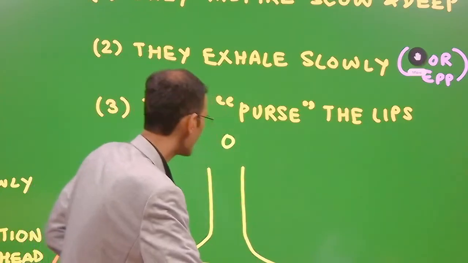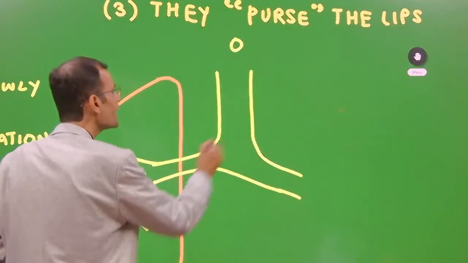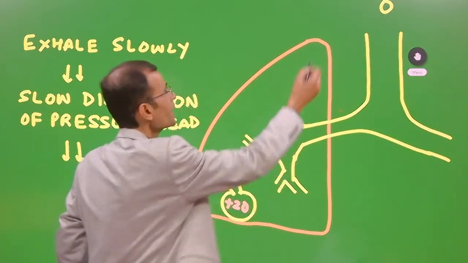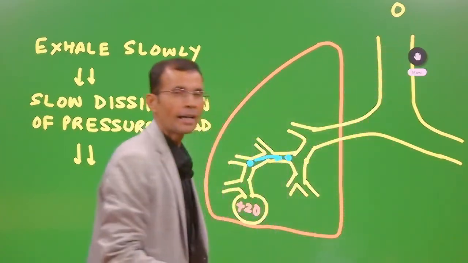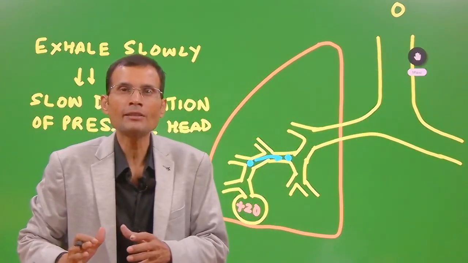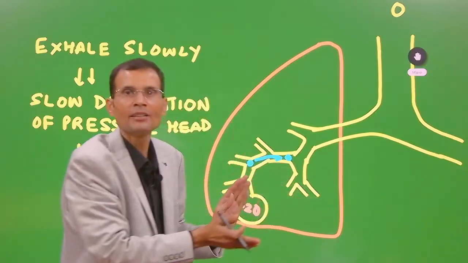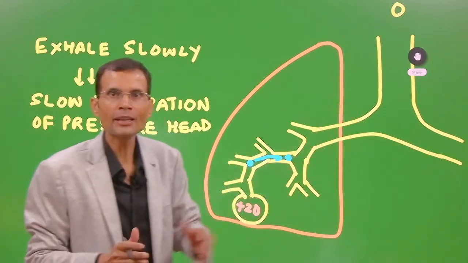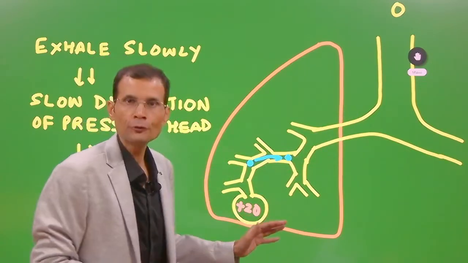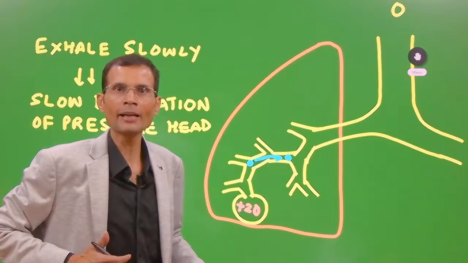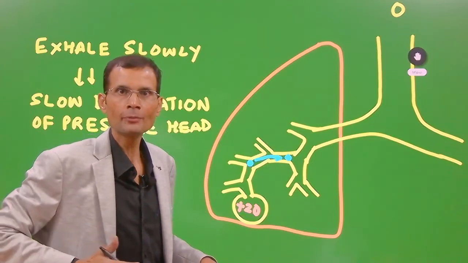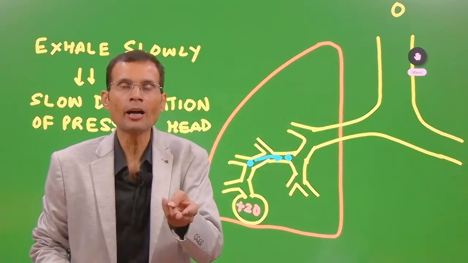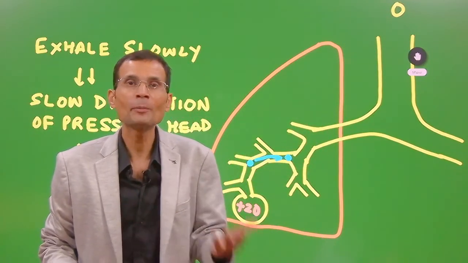So what happens is air cannot come out easily because of the resistance at the outlet, and that means air applies a lot of pressure from inside while coming. Can you imagine this? Air is flowing out during forceful expiration, so a lot of force is applied at the lower end by the thoracic cage, but air cannot easily come out at the other end. What will be the result?